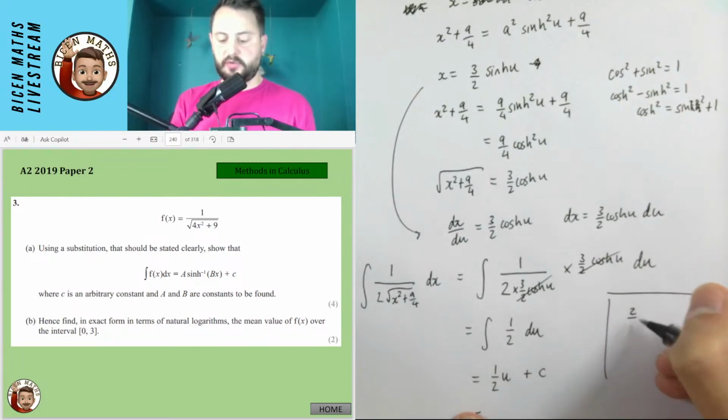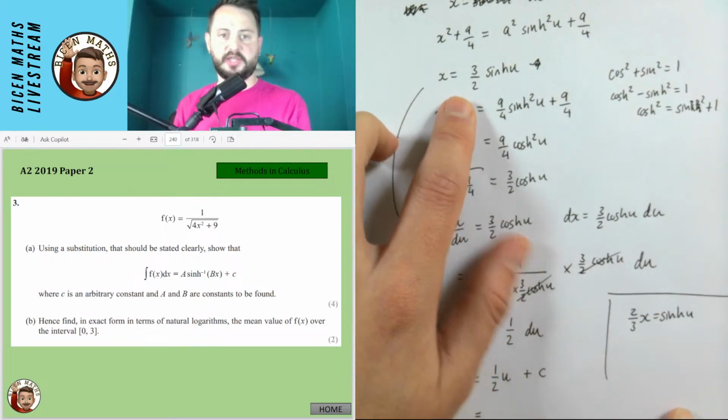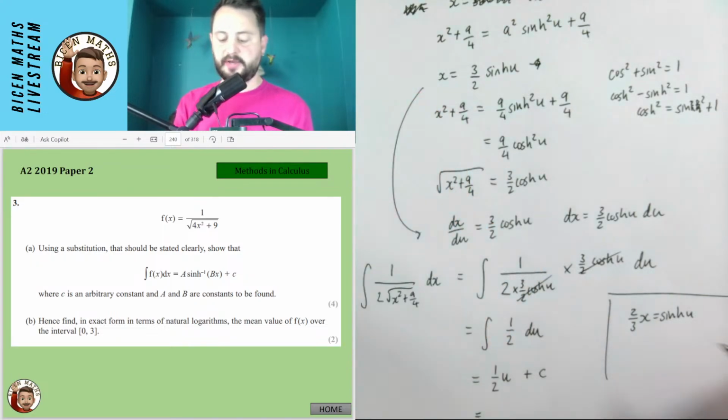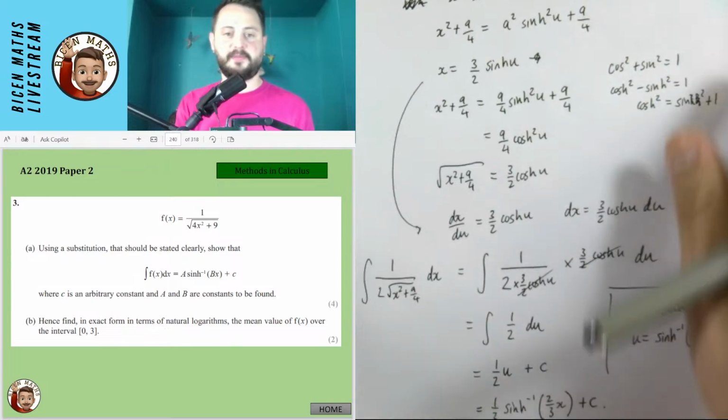So we have 2 over 3x is equal to sine u. Just rearranging this x here by multiplying by 2 and dividing by 3. So u is the inverse sine of 2 over 3x. So our final answer is a half inverse sine of 2 over 3x plus c. Okay?